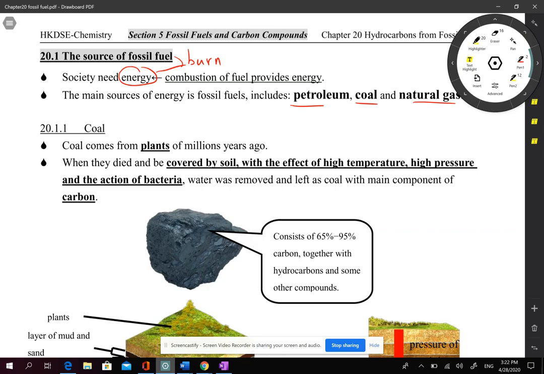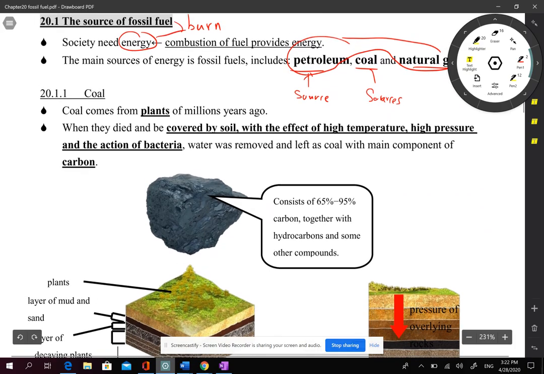Sometimes you will be asked why they are called fossil fuels, and sometimes you will be asked separately about the source of petroleum. Actually, petroleum and natural gas come from the same source, and you will also be asked how coal comes about. So I have highlighted the answer. For coal, remember it must come from plants many years ago, millions of years ago.